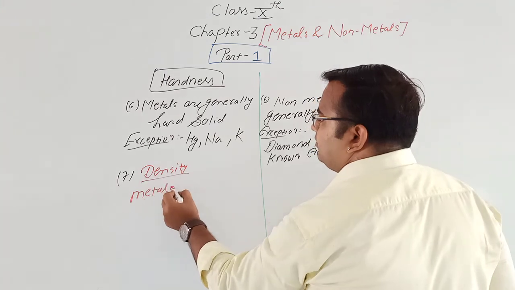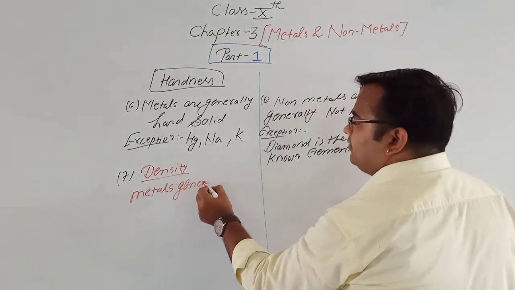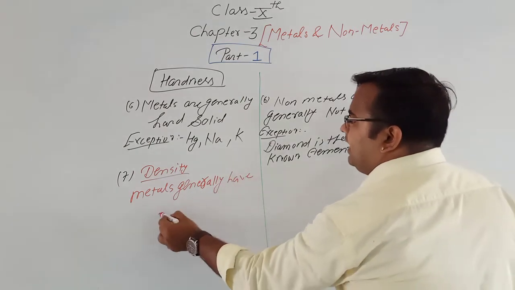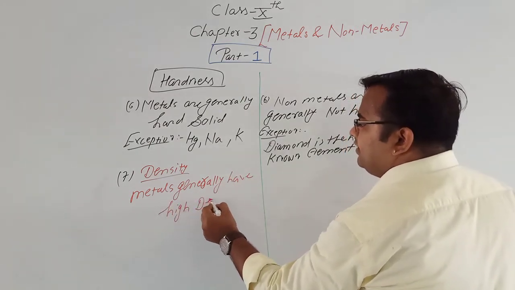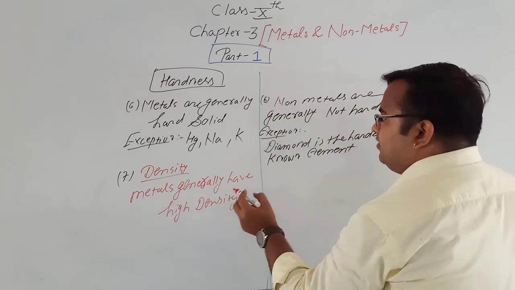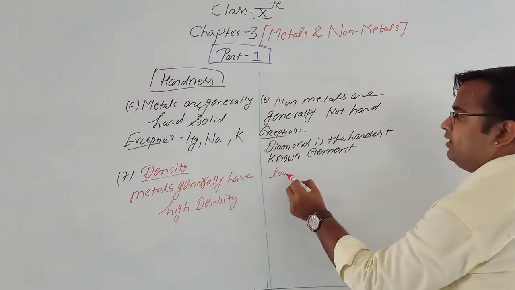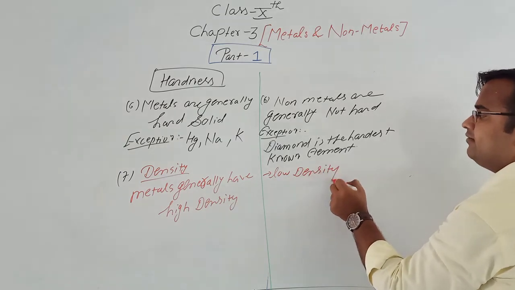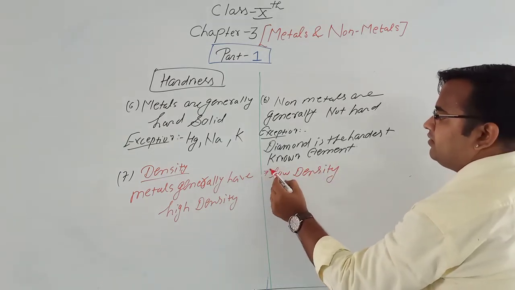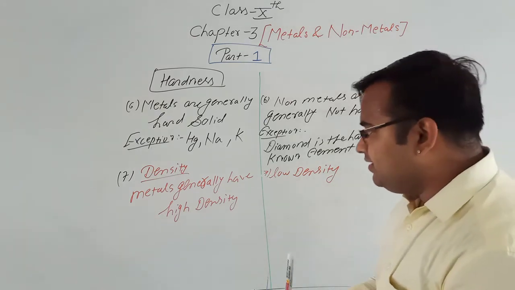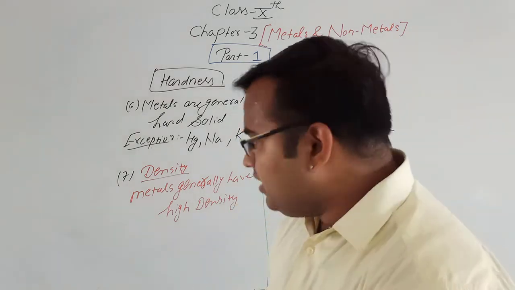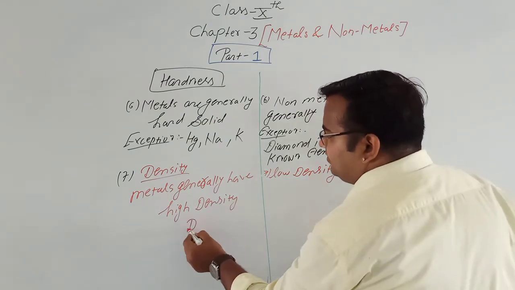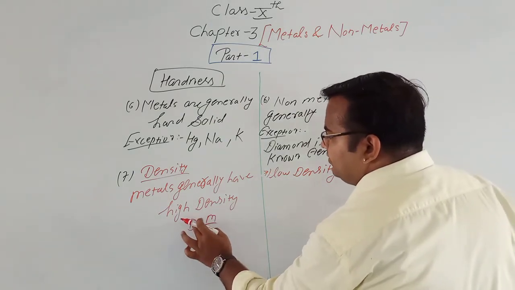Metals generally have high density and non-metals have low density. What is density? Density is equal to mass upon volume.